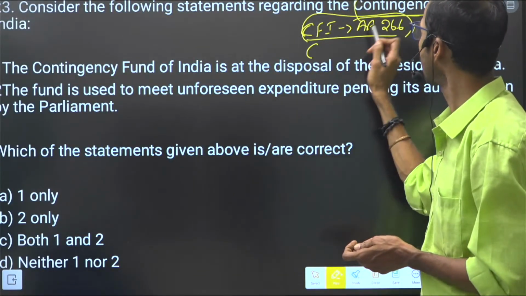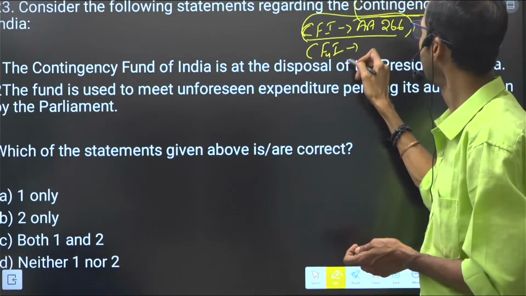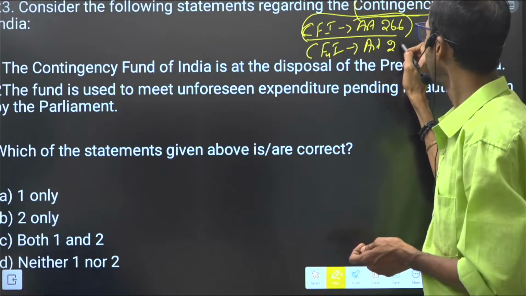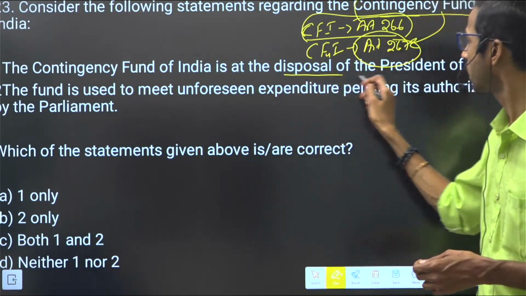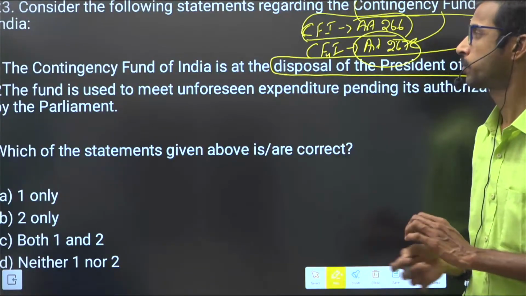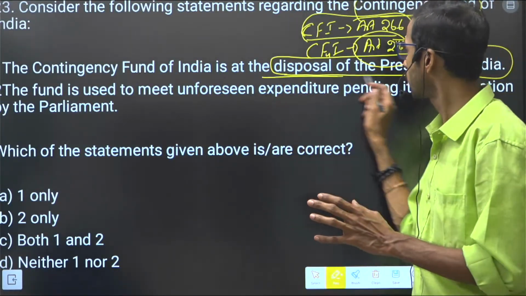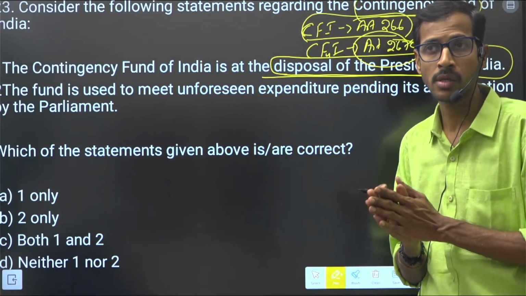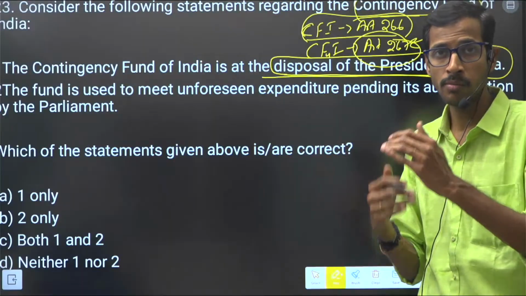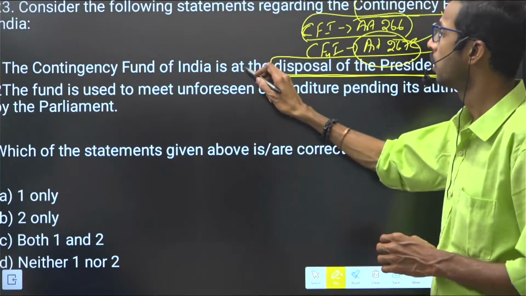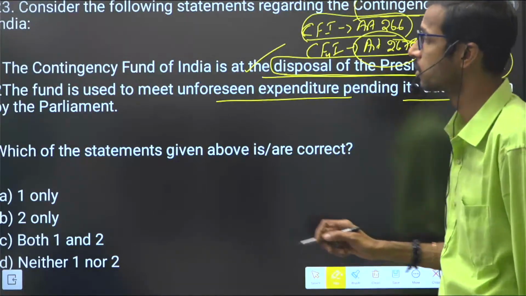So if you consider the Contingency Fund of India, that is Article 267. Right? Very important. It is at the disposal of the President of India. Both are completely at the disposal of the President of India only. On the recommendation of the Parliament, first of all, Parliament will give, then the President will move to the Parliament here. Right? So the fund is used to meet unforeseen expenditure pending its authorization by the Parliament.